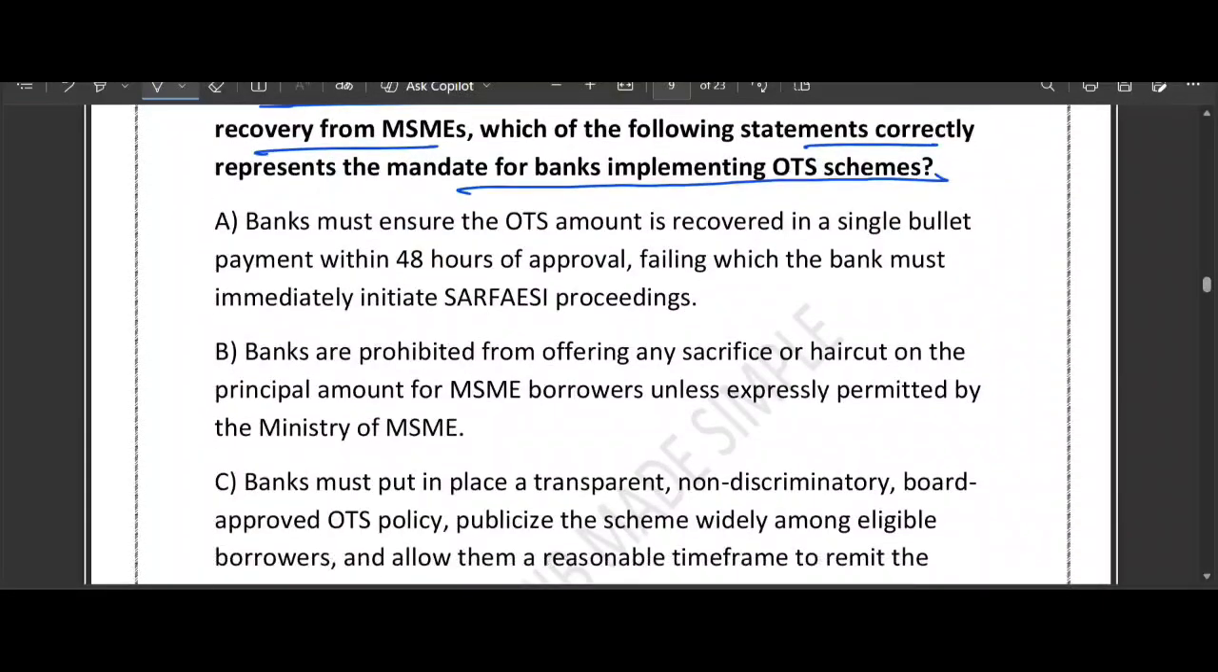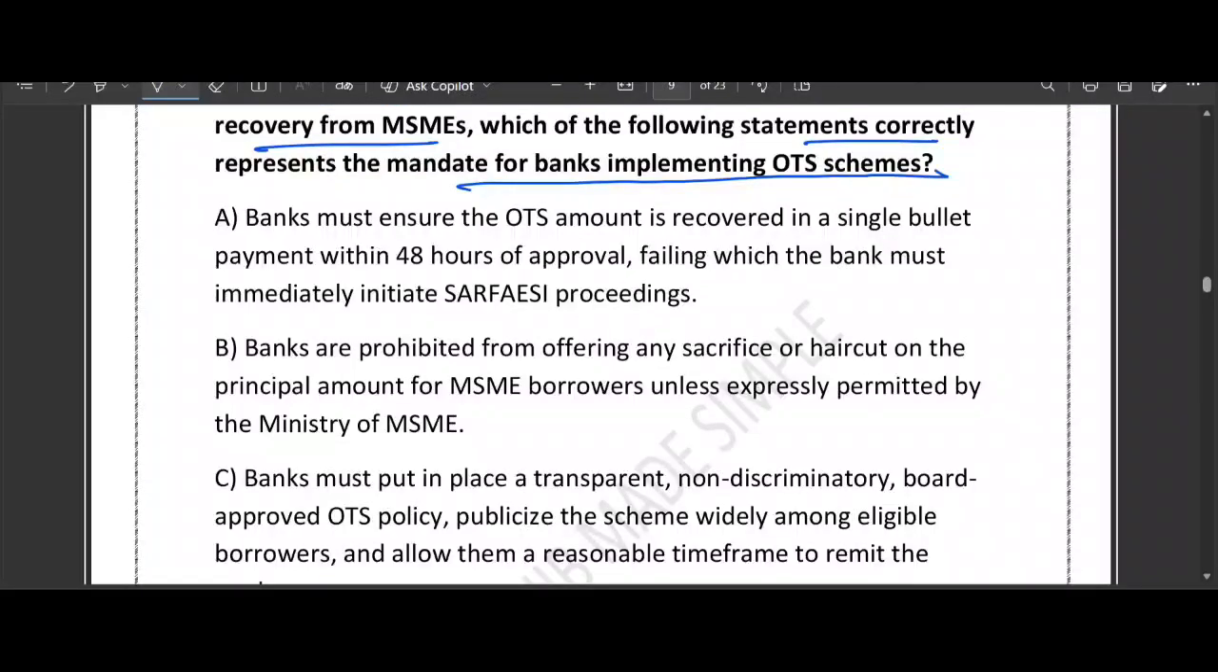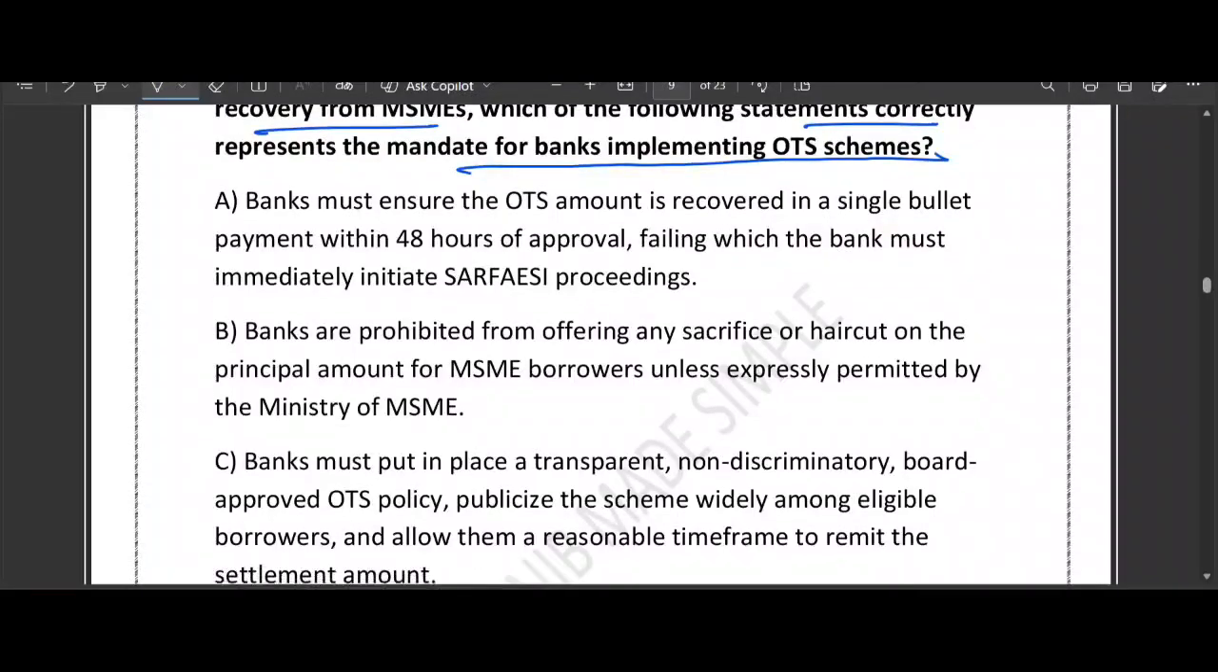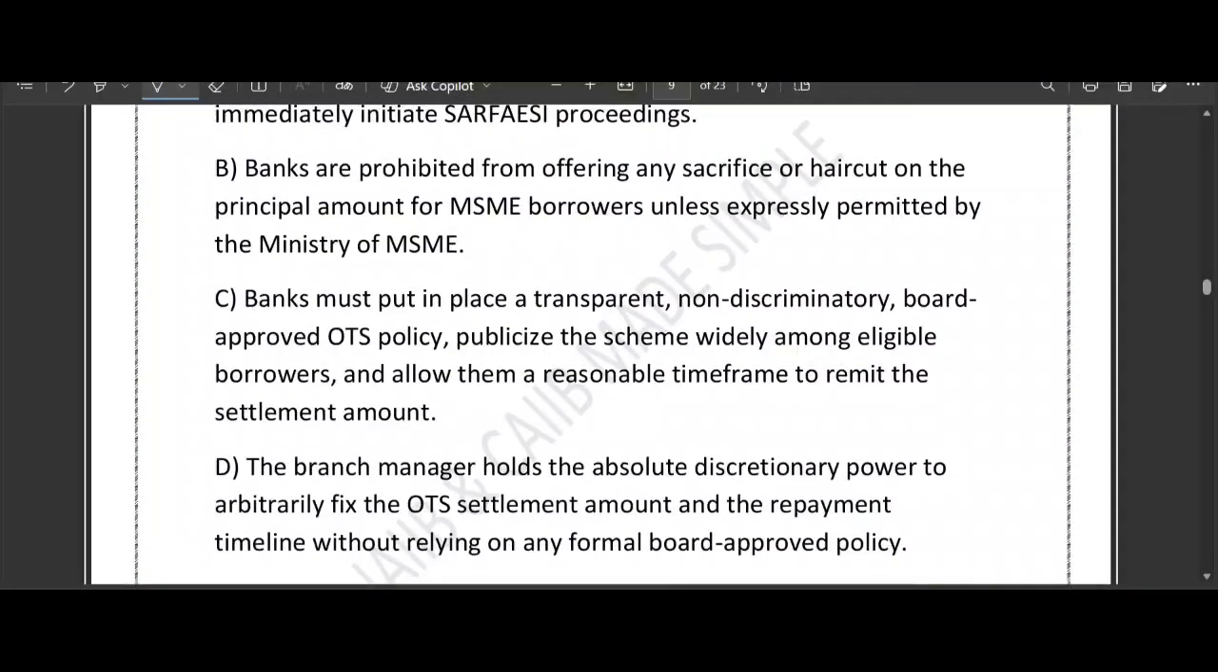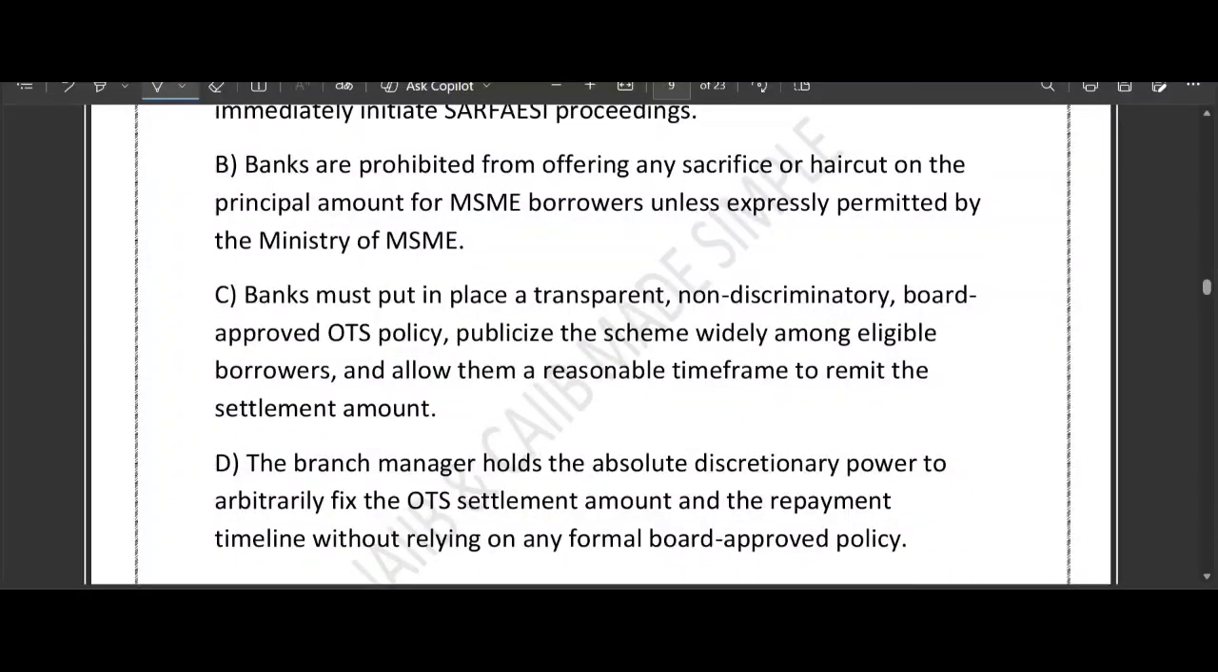B. Banks are prohibited from offering any sacrifice or haircut on the principal amount for MSME borrowers unless expressly permitted by the MSME minister. C. Bank must put in place a transparent, non-discriminatory, board-approved OTS policy, publicize the scheme widely among eligible borrowers, and allow them a reasonable time frame to remit the settlement amount. D. The branch manager holds the absolute discretionary power to arbitrarily fix the OTS settlement amount and the repayment timeline without relying on any formal board-approved policy.